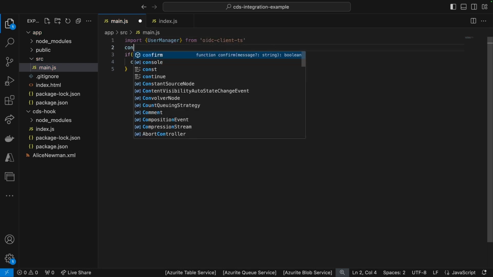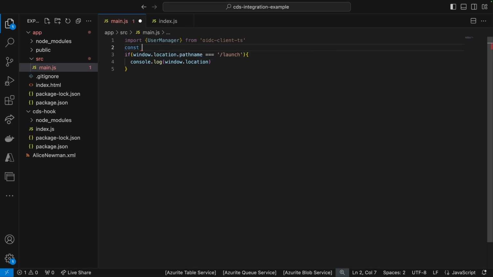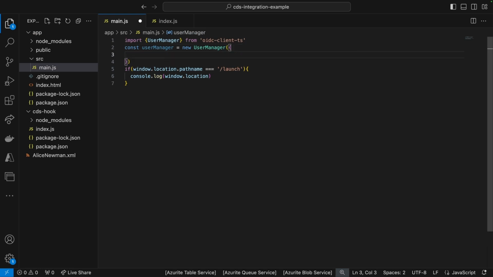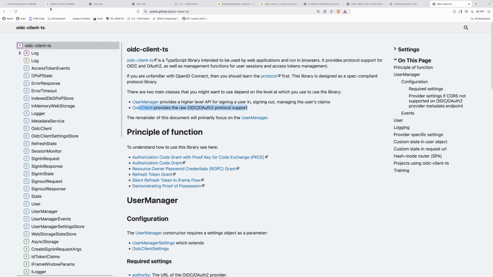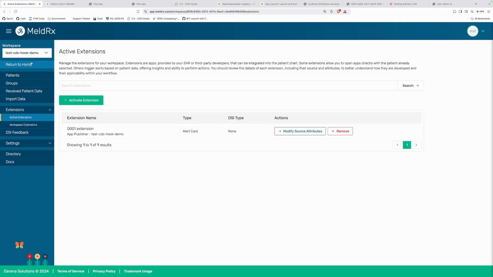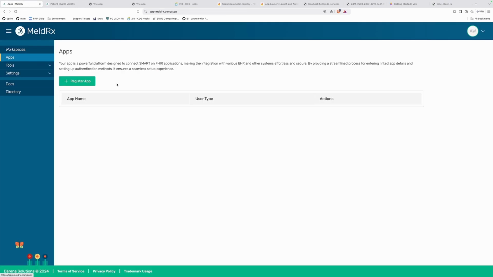Okay, so const userManager equals new UserManager, and we're going to be supplying some options. Some options include client ID. Where do we get the client ID from? Now this SMART application has to be a valid client within the MeldRx platform. Luckily for you, you can go back here, return to home, apps, and you can register your application.